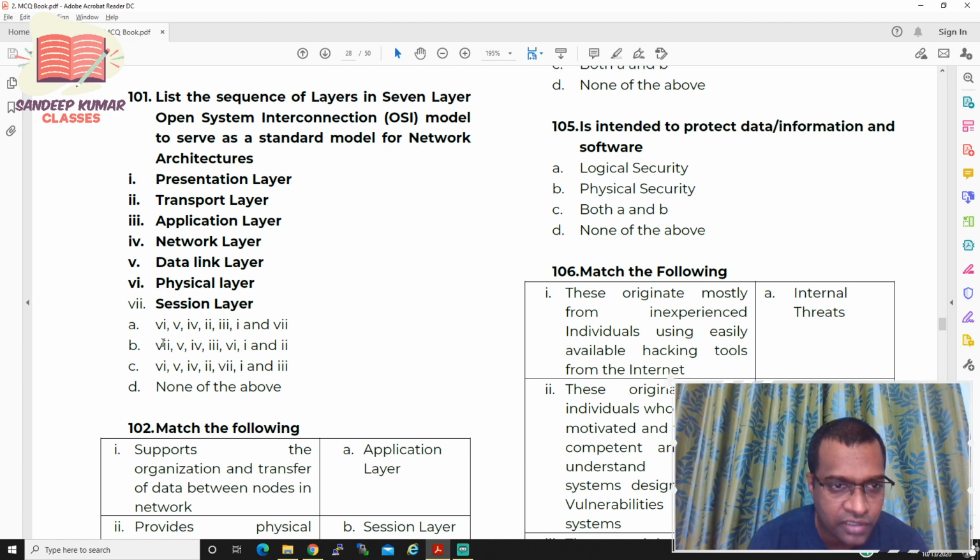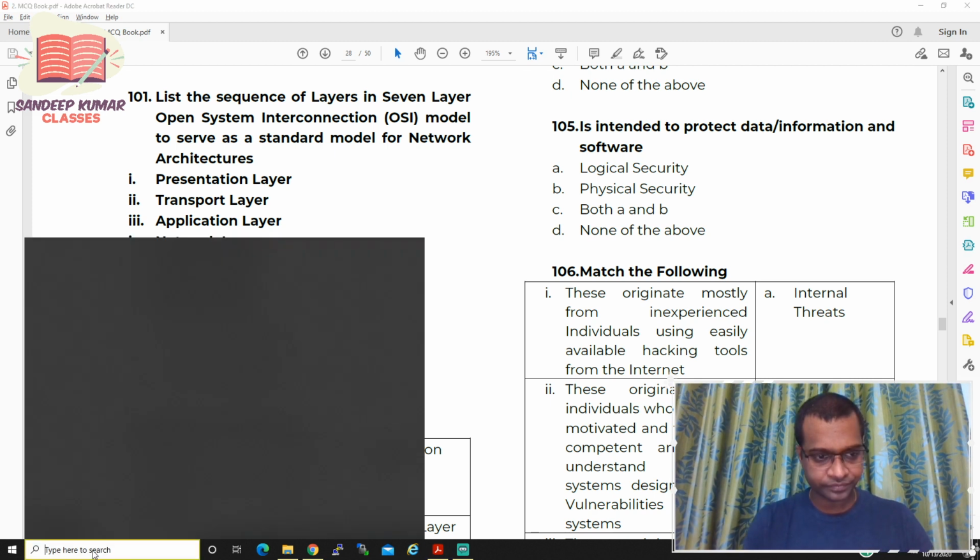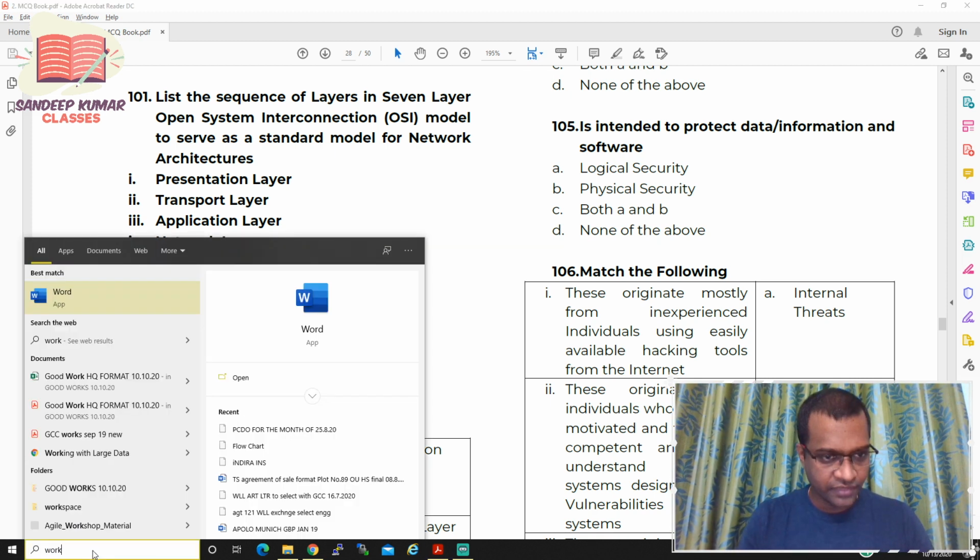If you see A and C, which is physical layer, but if you see B, which is 5 6 7, session layer. Session layer will not be the last or first layer, so option B needs to be eliminated. We have three options: it can be A, C, or D. Now let us see. The last layer is the physical layer. Let us see these layers, because it is in an inverted pattern.